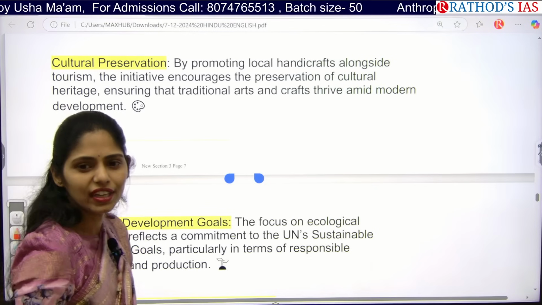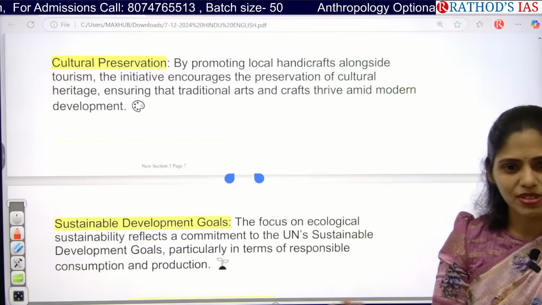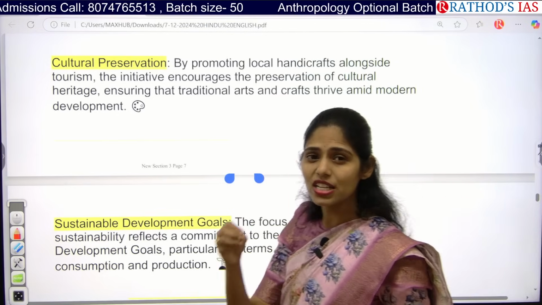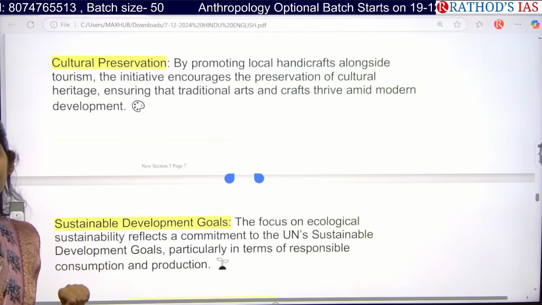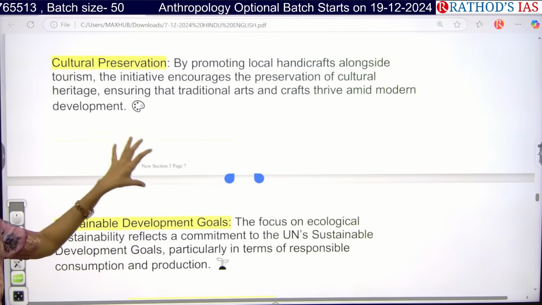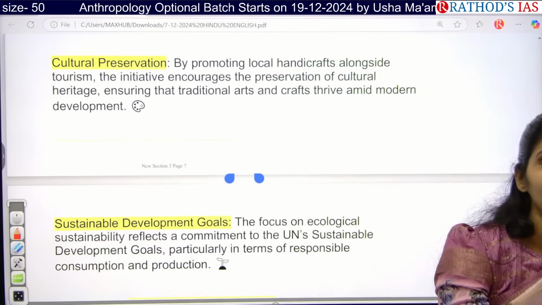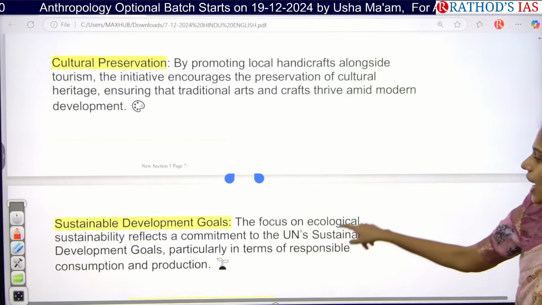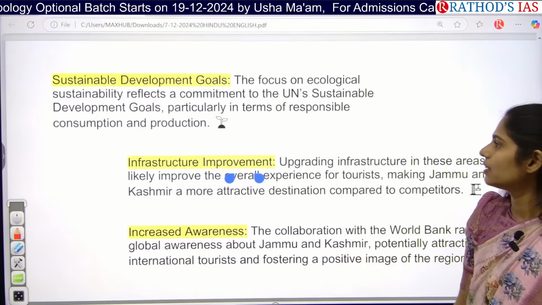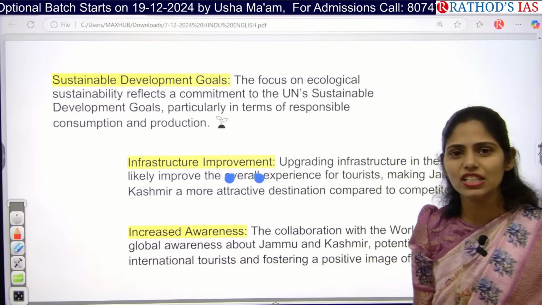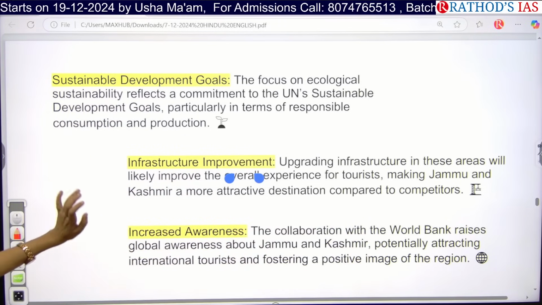If government is not giving any boost for these traditional arts or crafts, can we make them survive? No. These traditional arts and crafts will die if they are not getting any boost from the government, or if they are not having demand in the market. So this part is very important, that government needs to provide some support so that our traditional art and craft stay alive. And this one is, yes, it will also be helpful for ecological sustainability, and we can also achieve the United Nations Sustainable Development Goals like peace, whenever we are going for development in this region.